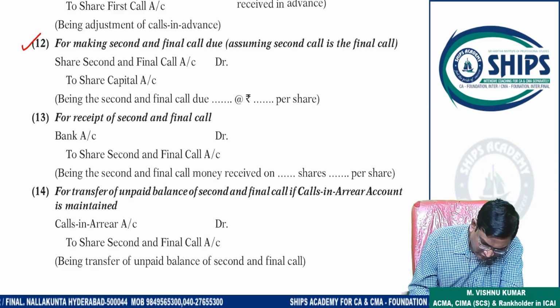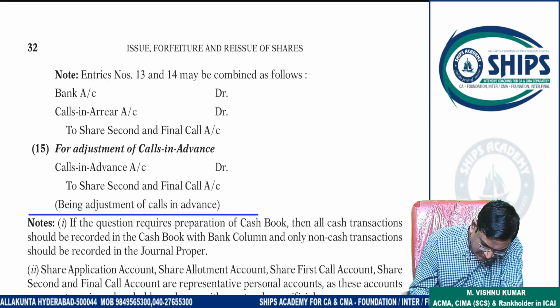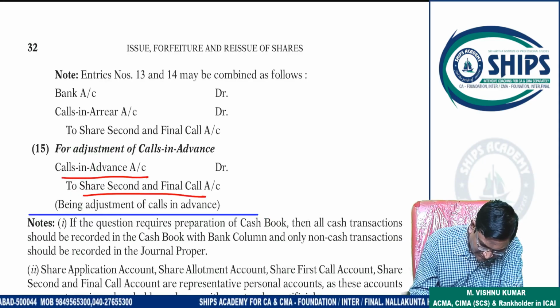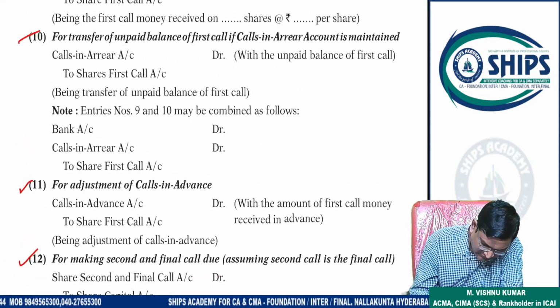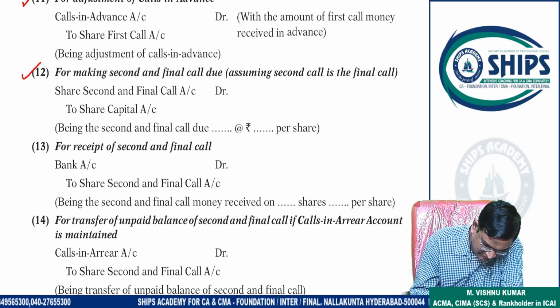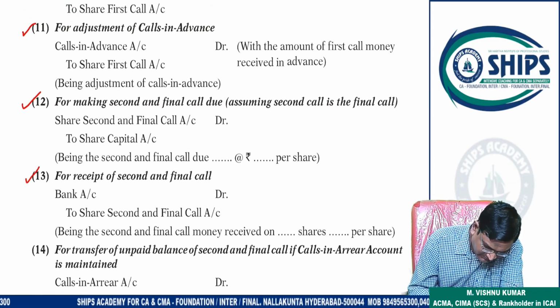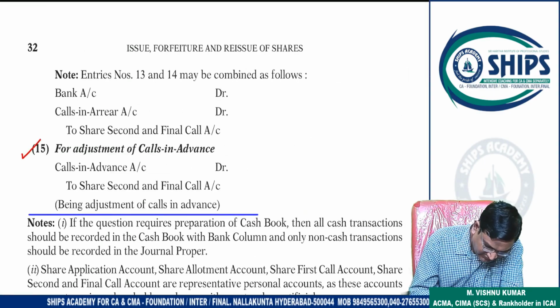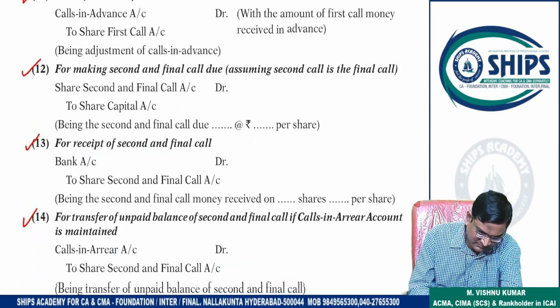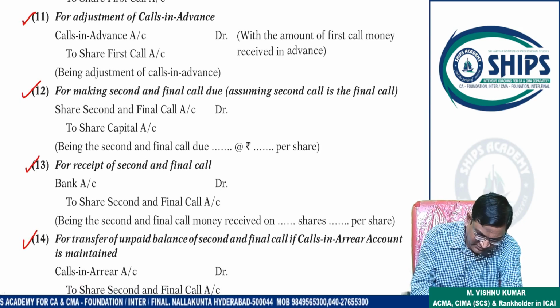If there is a default call scenario related to the final call, that's it. Okay. If there is some advance in the final call also, here also we have to adjust the advance. This is the scheme of entries, right? Look, quickly entries 11, 12, 13, 14, 15, right? Yes sir. So far you recorded till 10.